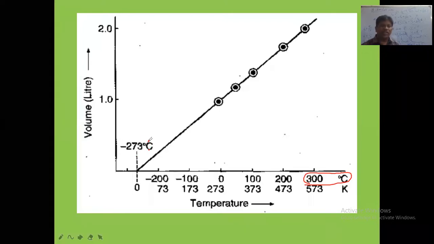How to convert this centigrade into Kelvin? By adding 273 to this value. Minus 273 plus 273 will be equal to 0 Kelvin. So this 0 Kelvin temperature, or minus 273 degrees Celsius, at which the volume of gas becomes 0 is called absolute zero. That temperature is called absolute zero temperature. So this point mainly we have to understand.